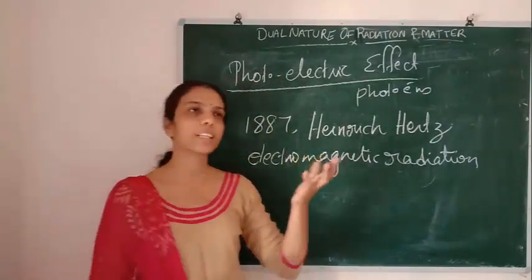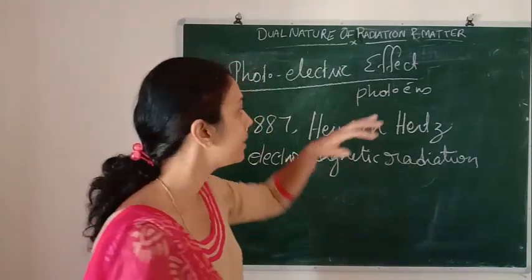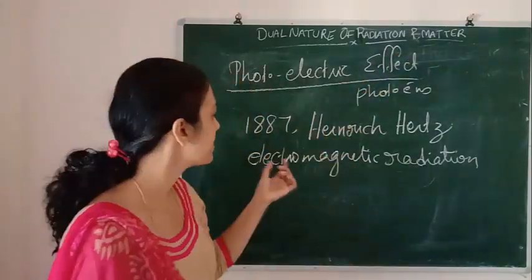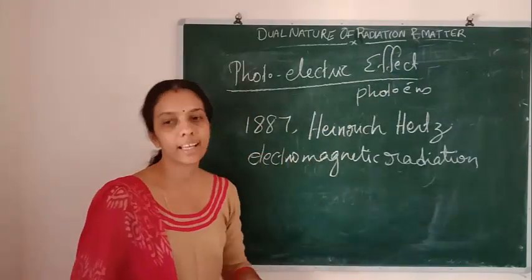He had no intention of finding the photoelectric effect. He was doing experiments related to electromagnetic radiation.